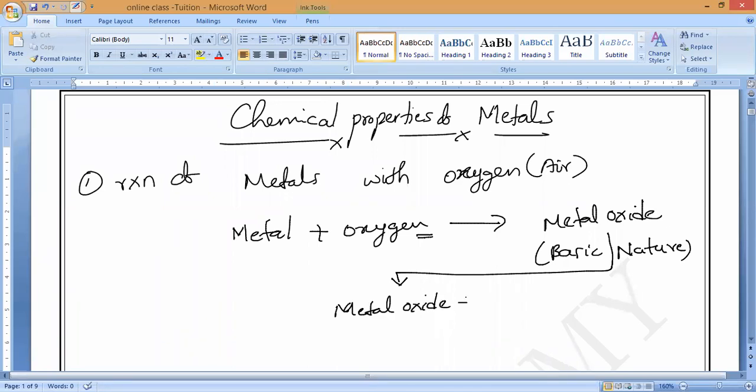Remember, metal oxide reacting with water will form metal hydroxide. All metal oxides are not soluble in water, only a few will dissolve. You have to remember that. Later you will study another thing. Till here any doubt? So metal oxide plus water will give you metal hydroxide.